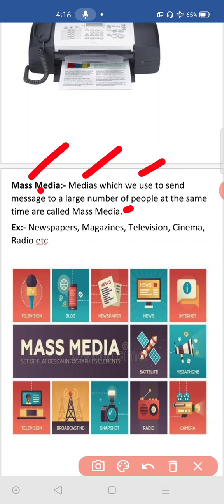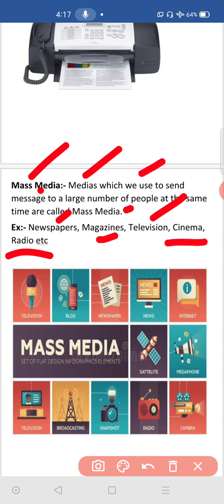Mass medias. There are different types of mass medias we have. They are newspapers, magazines. Magazines means they come monthly once, weekly once, or once in 10 days, or once in 15 days. So they are all magazines. Books, they are small books. In those books there will be some information. Then television, TV. Then cinema. Through cinema also we can give a message. A radio. You know that radios nowadays we are all not using.